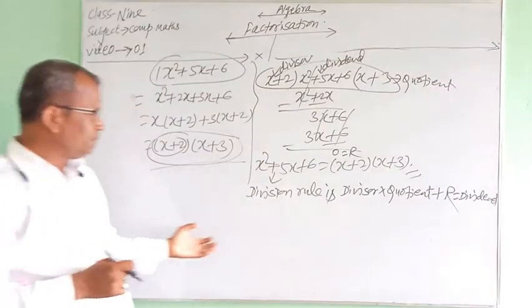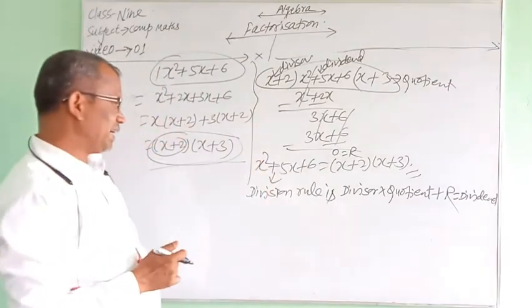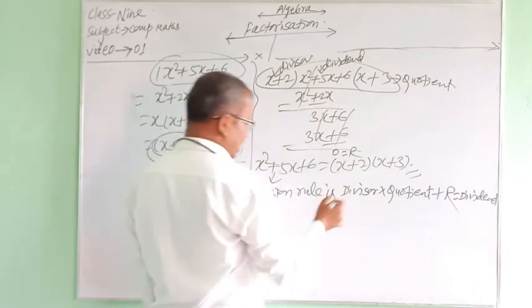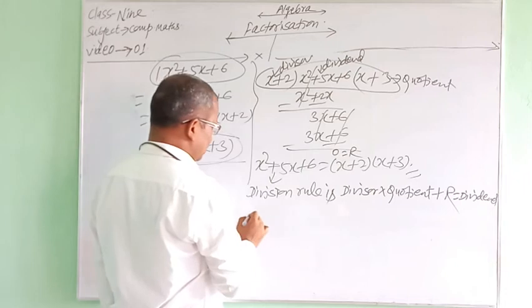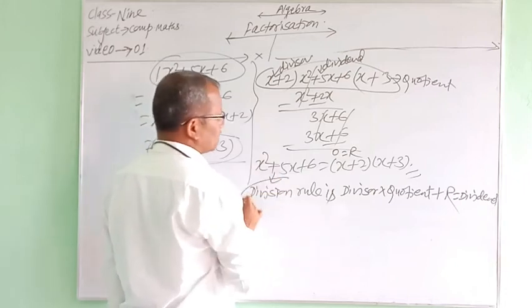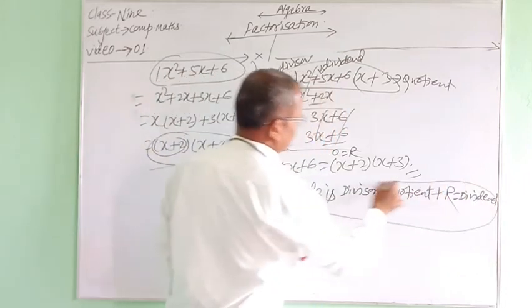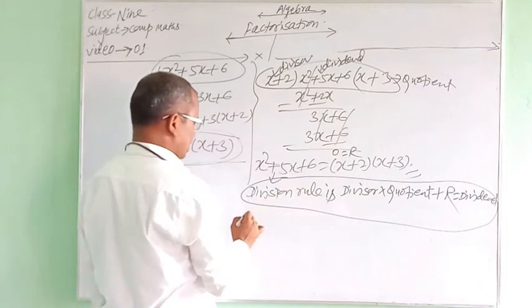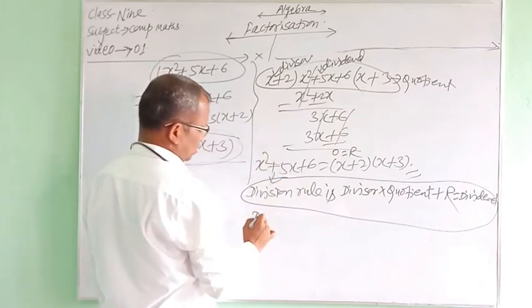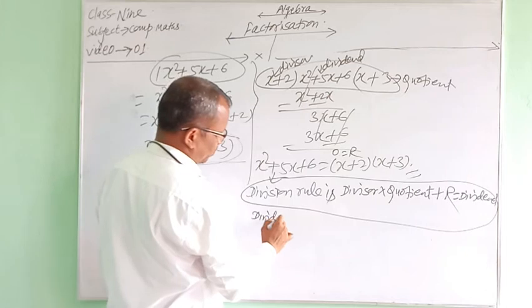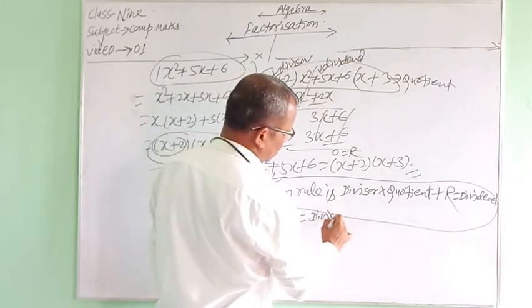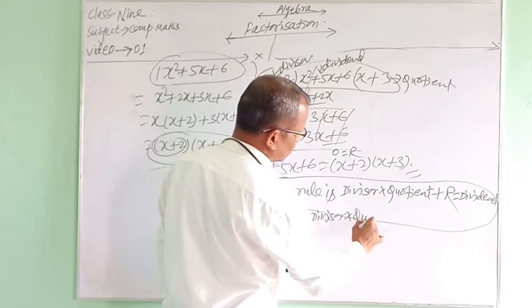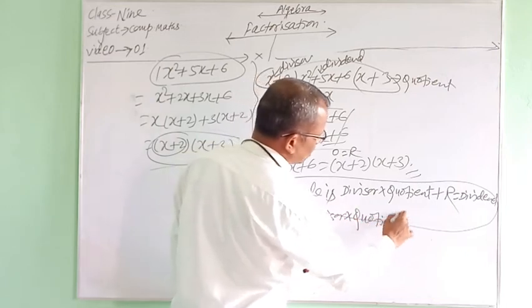If we follow the division rule, we find that dividend equals divisor into quotient plus r.